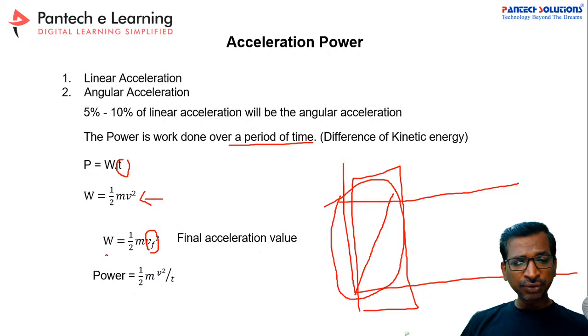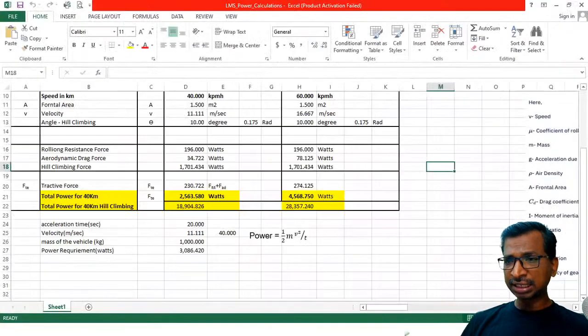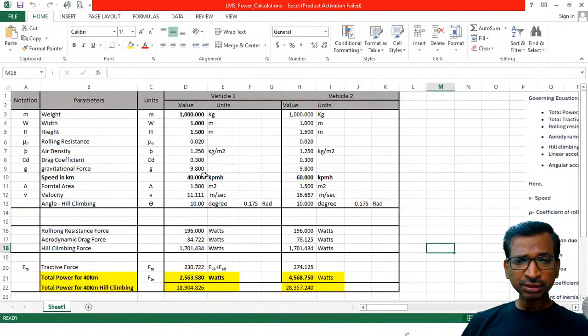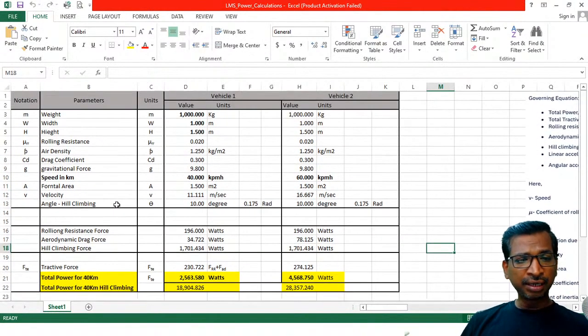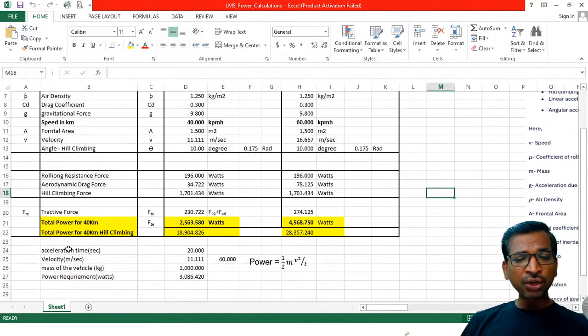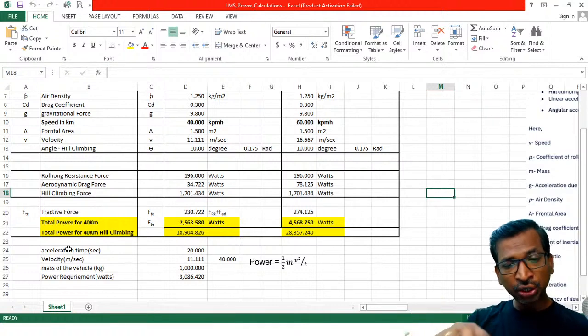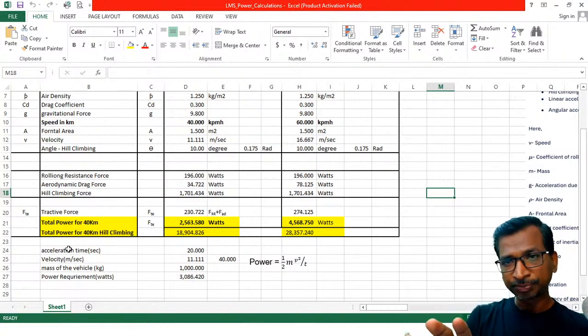So in that case, if you apply that power, you can get a power value. If you take this Excel sheet, we have already calculated the total tractive force with the help of rolling resistance, aerodynamic drag force and hill climbing force. Now we are going to ensure the calculated power is capable of handling the acceleration force or not. Right?